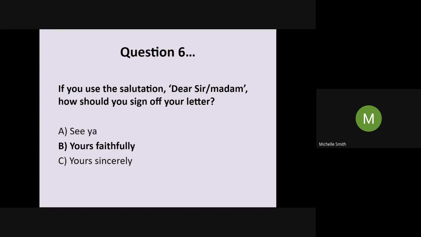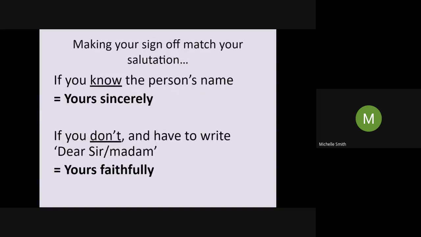B, yours faithfully. If you do not know the name of the person and you're having to write dear sir or madam or to whom it may concern, then you always sign off yours faithfully and then your name. If you do know the name of the person and you're using that name, so dear Mr. Important, dear Michelle, dear Mr. Smith, then it's yours sincerely and then your name. So if you know the name, you're sincere. If you don't know the name, you're full of faith. It's the way I remember it. Okay. And one I was taught in school was you can't have two S's together. So you can't have sir and sincerely.